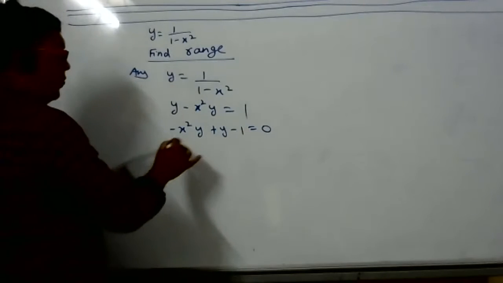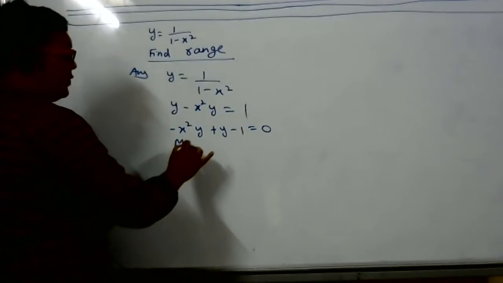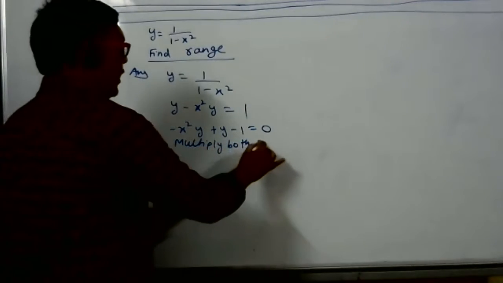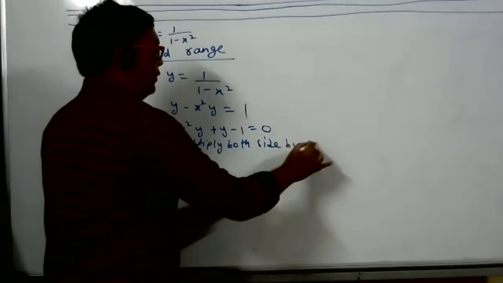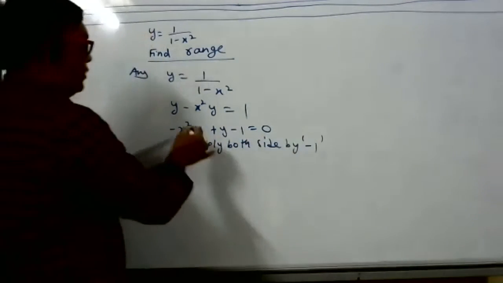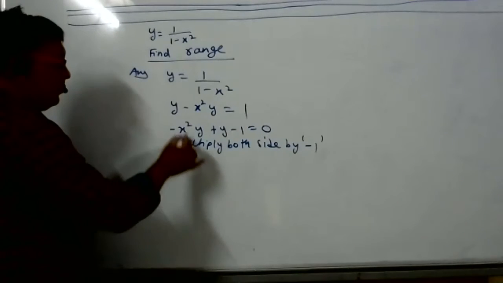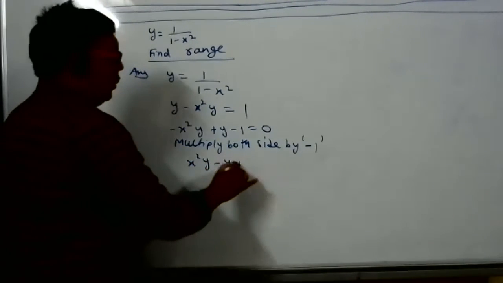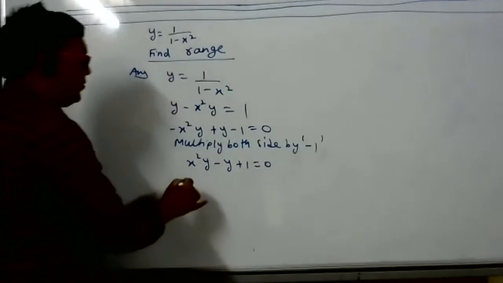If anybody has a doubt, ask me. Multiply both sides by minus 1. So what should I write? Tell me fast, I don't have time. x square y minus y plus 1 equals 0. Student, what is x here?